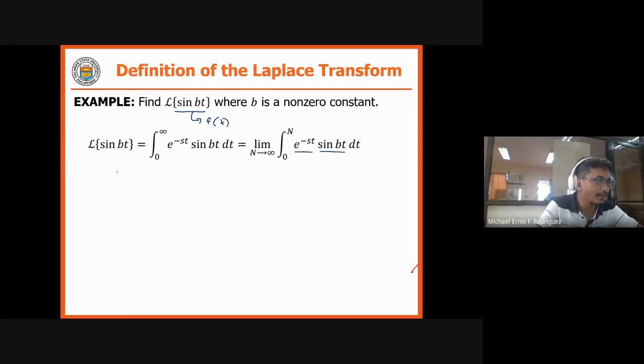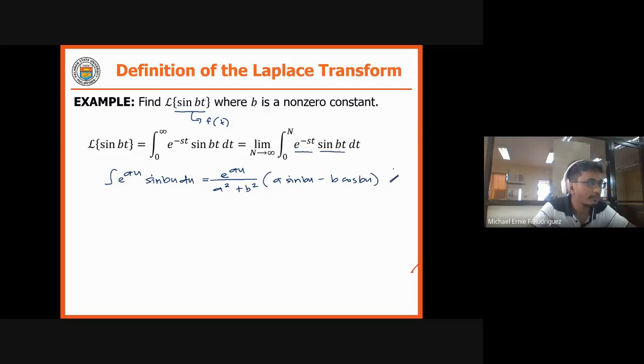By referring to the integration table, the integral of e raised to au sine bu is equal to e raised to au over a squared plus b squared times the quantity a sine bu minus b cosine bu.